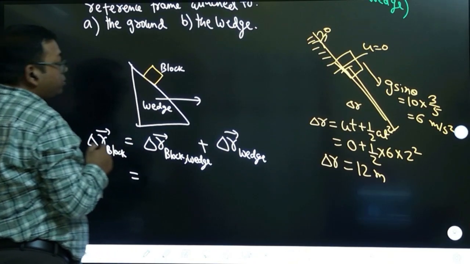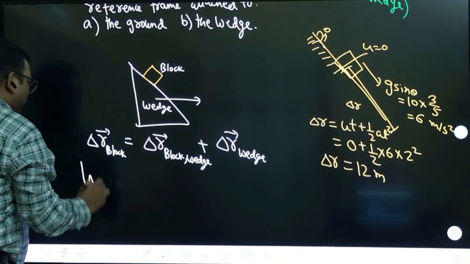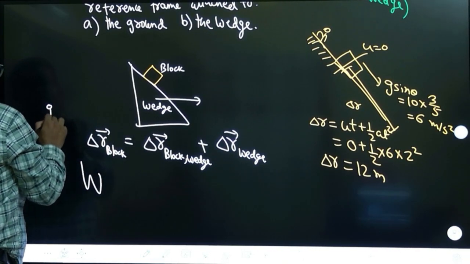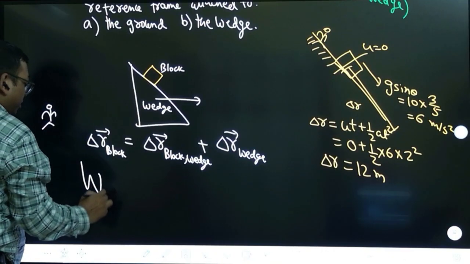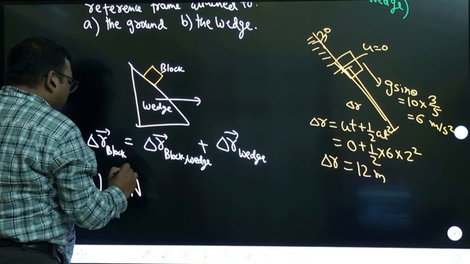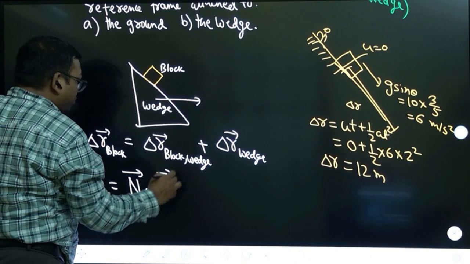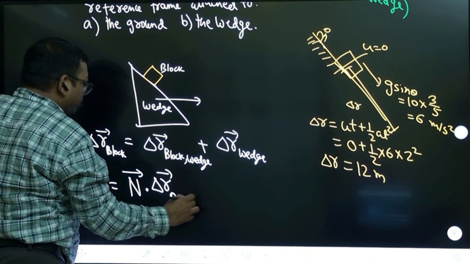So what we need to do is, now see how we reduce the calculation. Now with respect to the ground frame, we are calculating work done by normal. Normal is a constant force, we know that. So normal dot product with the displacement of the block we are going to do.